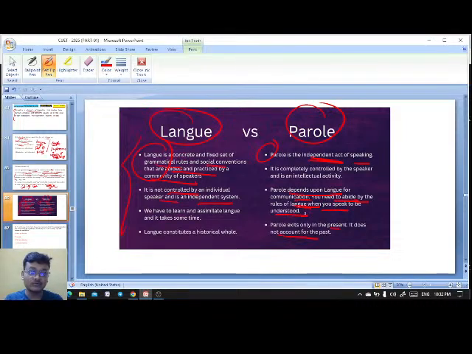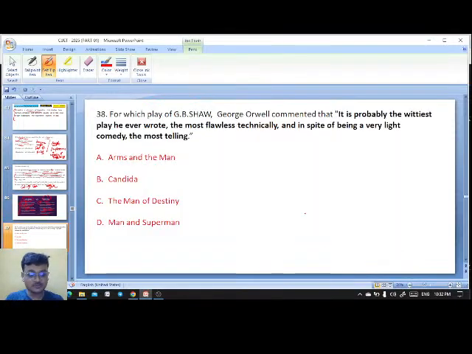The set of rules is language, whereas performance is the actual act of using those rules in a sentence or when you are speaking.